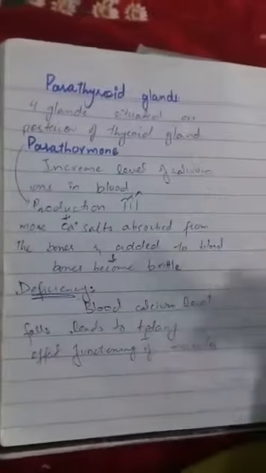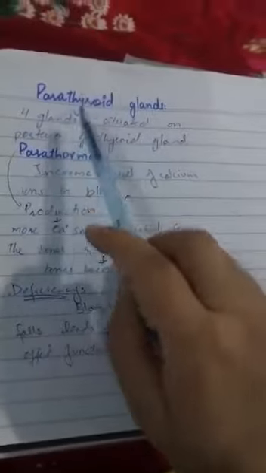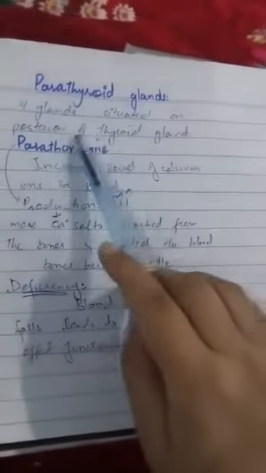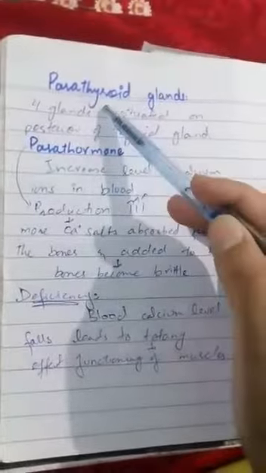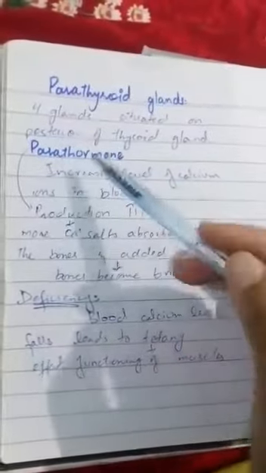Then the next endocrine gland is the parathyroid glands. These are the 4 glands which are present. The parathyroid glands are located on the posterior side of the thyroid gland. These 4 glands release the hormone which is known as